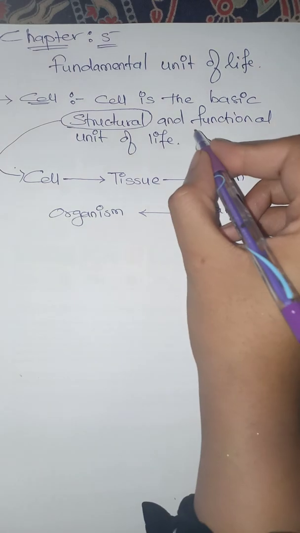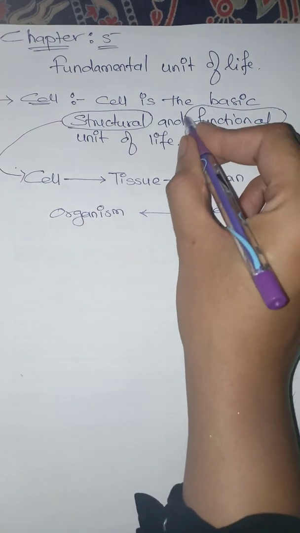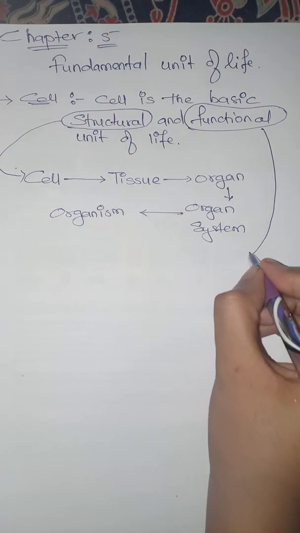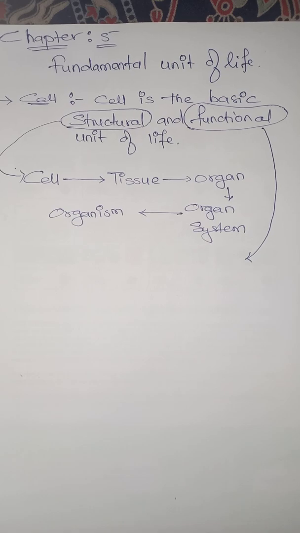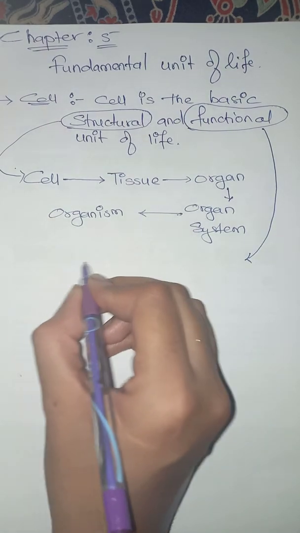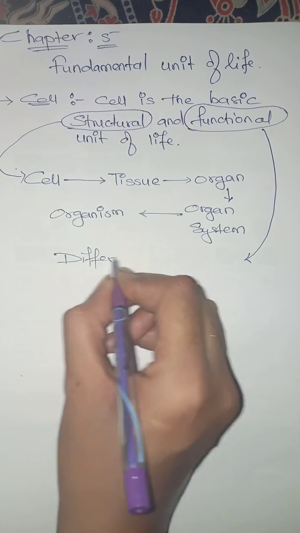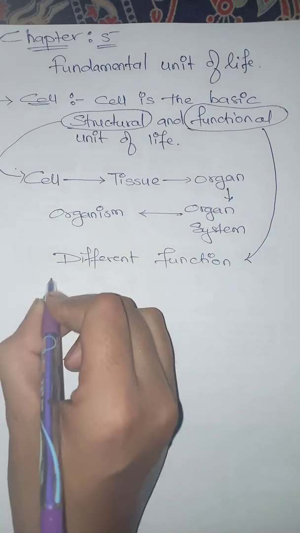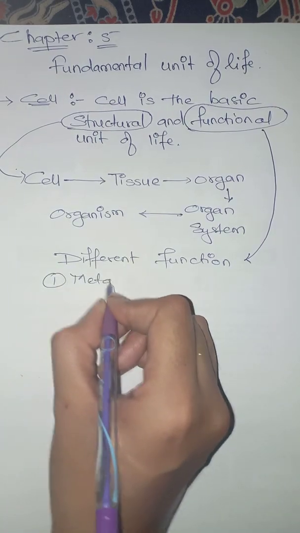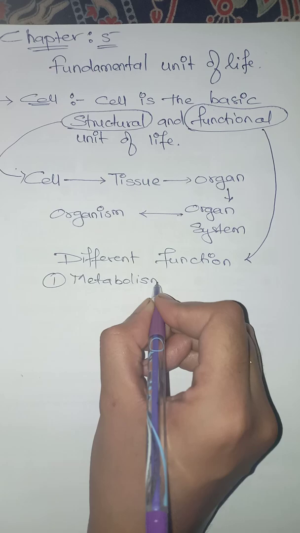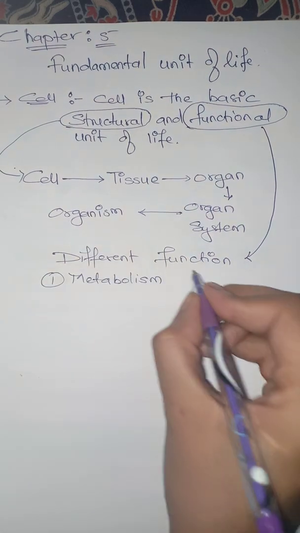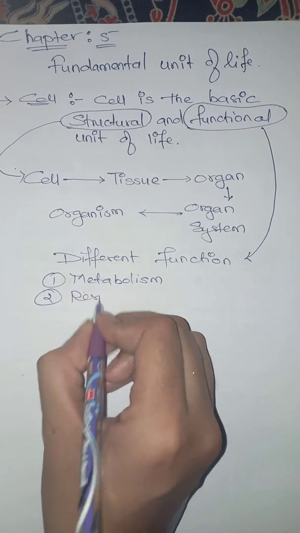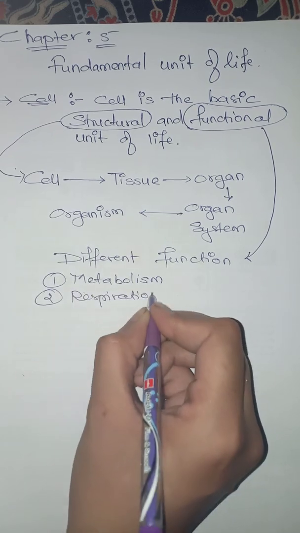And when we talk about the functional unit, cells perform different functions. What are those functions that a cell performs? The first is metabolism, one of the common ones. Second is respiration.